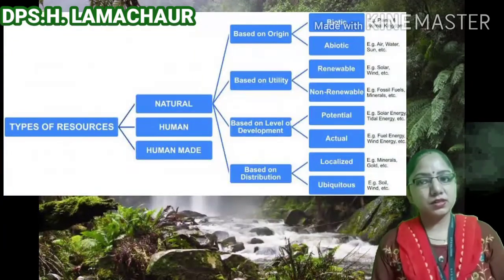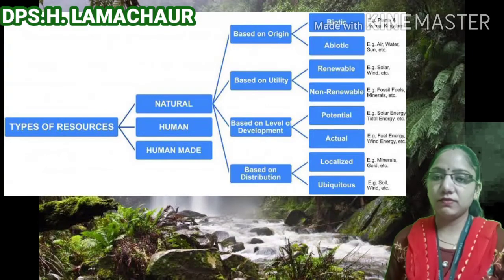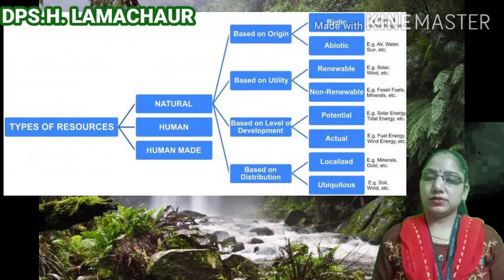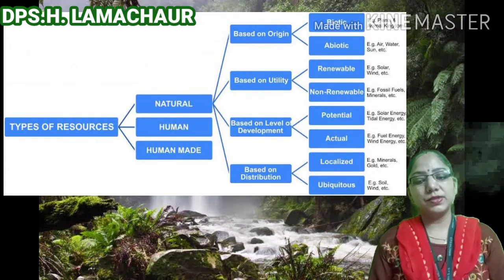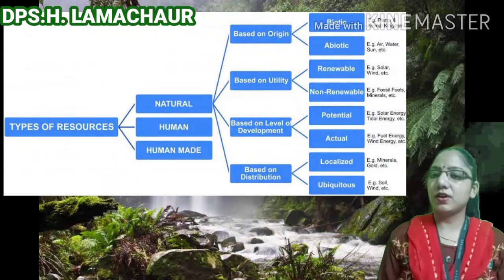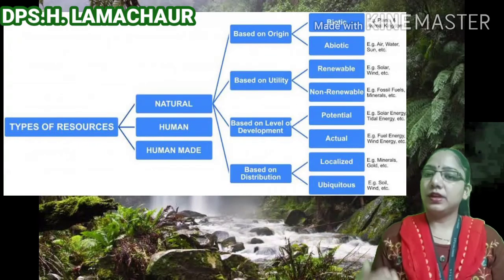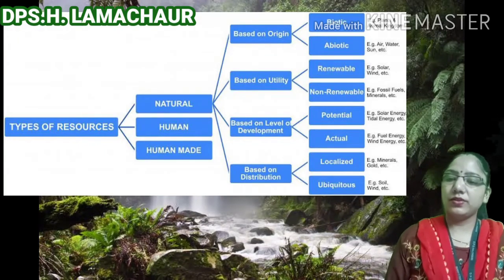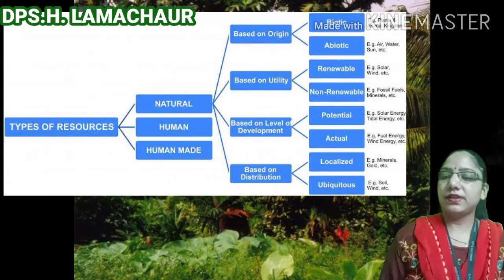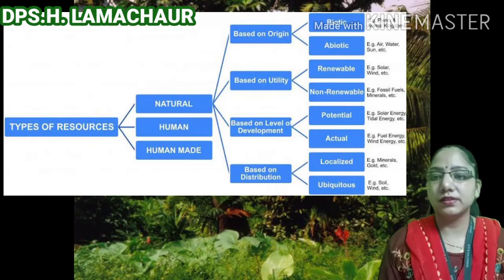they can be categorized into four parts. The first one is on the basis of origin. Second, on the basis of renewability. Third, on the basis of distribution. The fourth is on the basis of development. So students, let's see the different types of classification and the sub-classification of these major classifications.